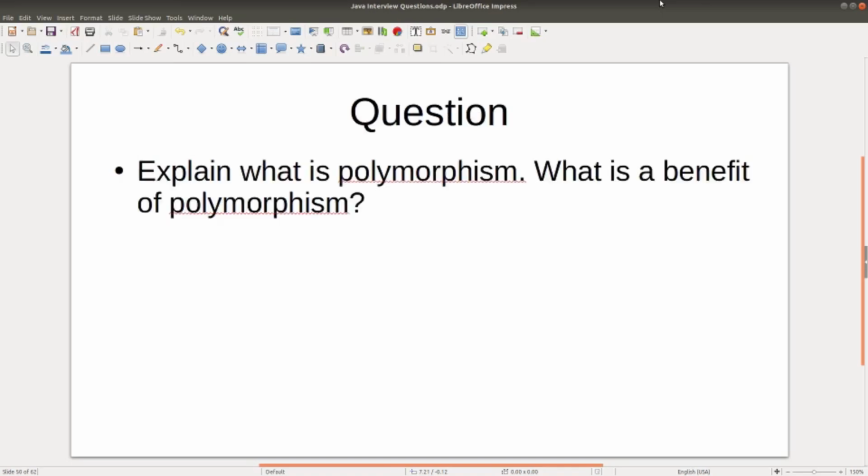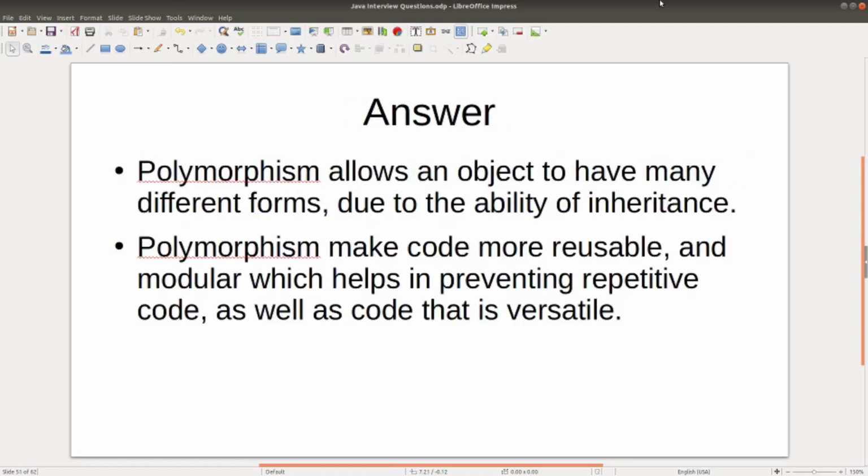Question. Explain what is polymorphism, and what is the benefit of polymorphism? Answer. Polymorphism allows an object to have many different forms due to the ability of inheritance. Polymorphism makes code more reusable and more modular, which helps in preventing repetitive code as well as code that is versatile.